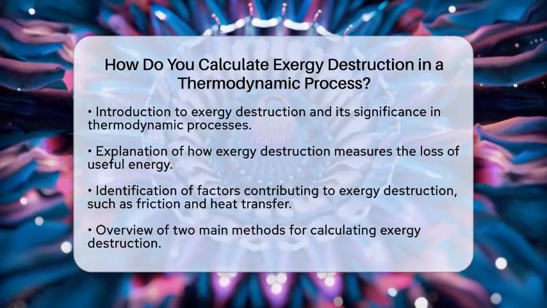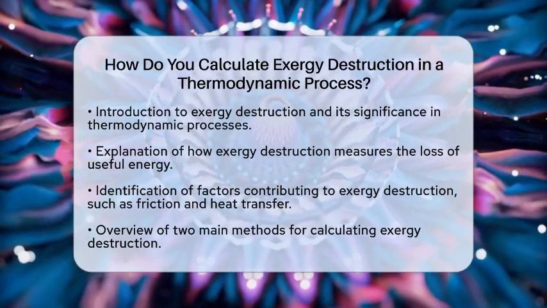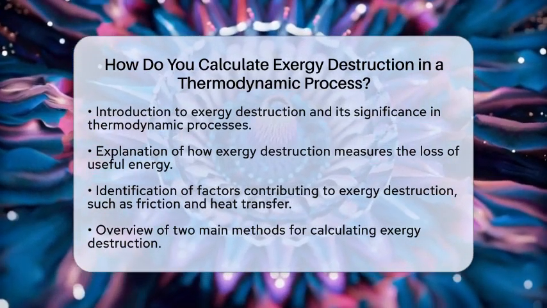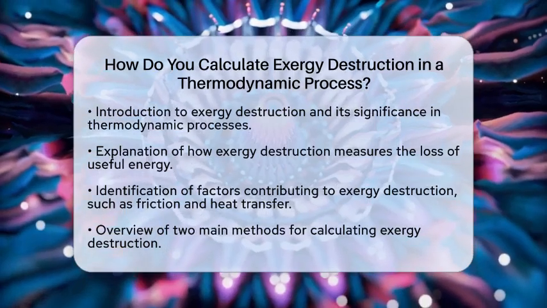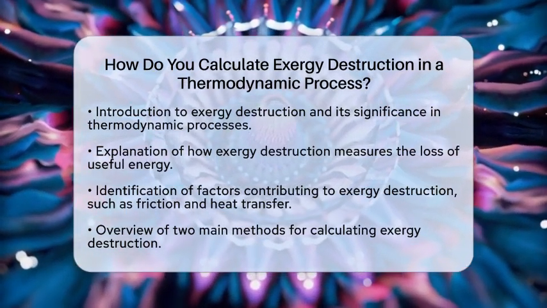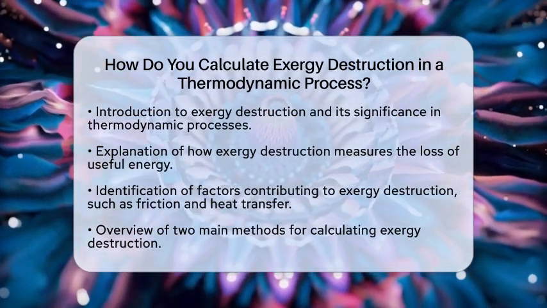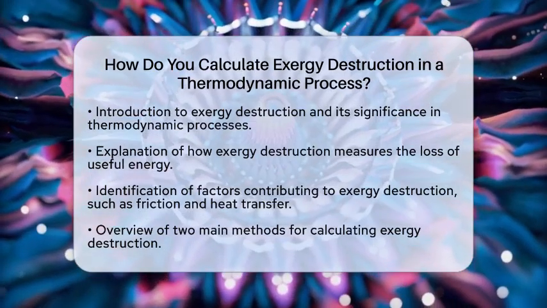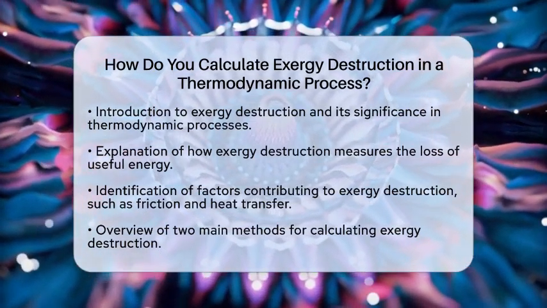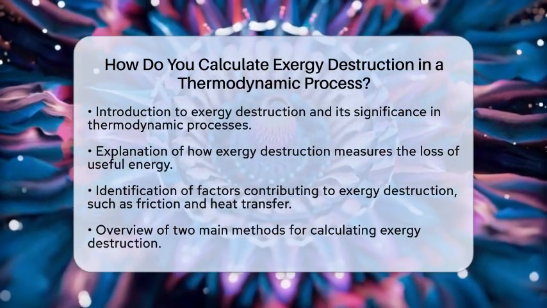This loss can occur from factors like friction, heat transfer, mixing, or even chemical reactions. To calculate exergy destruction, there are two main methods that are quite straightforward. The first method involves using the Exergy Balance Equation. This equation takes into account the exergy entering and leaving the system through work, heat, and mass flows. To find the exergy destruction, you need to look at the difference between the exergy input and the exergy output.